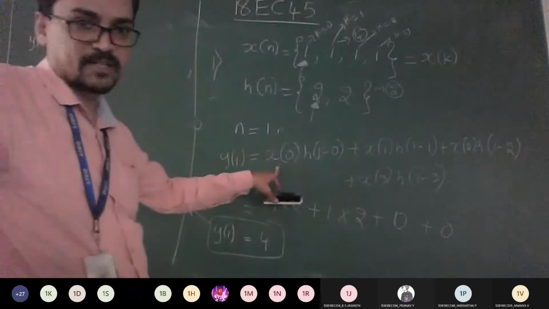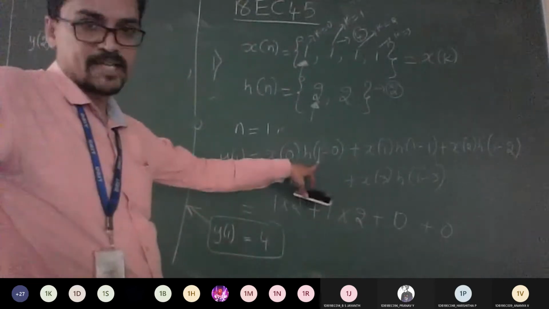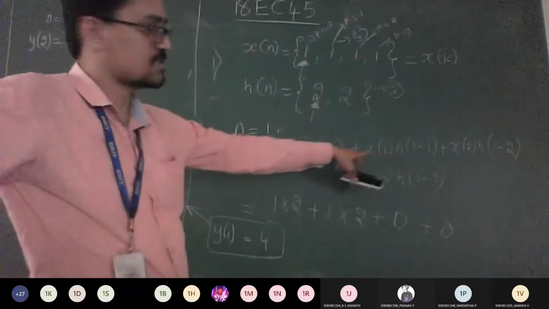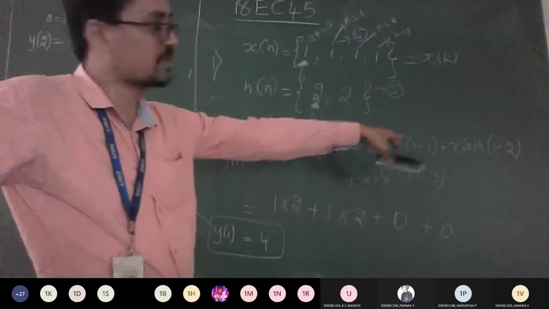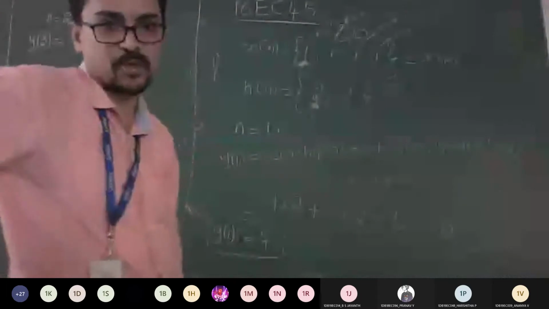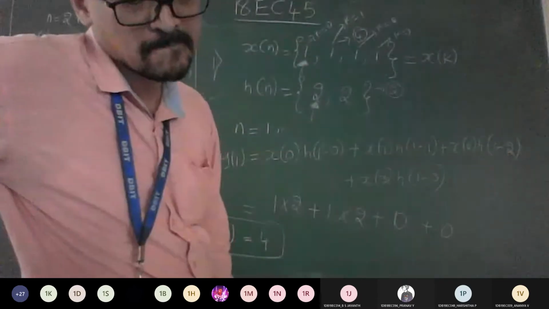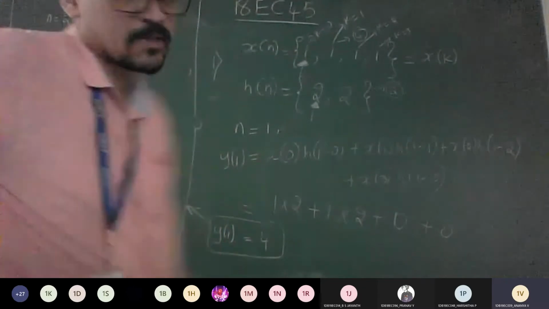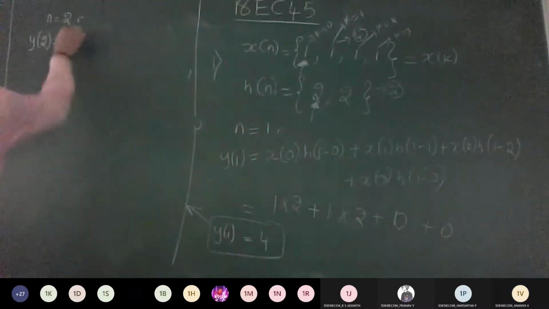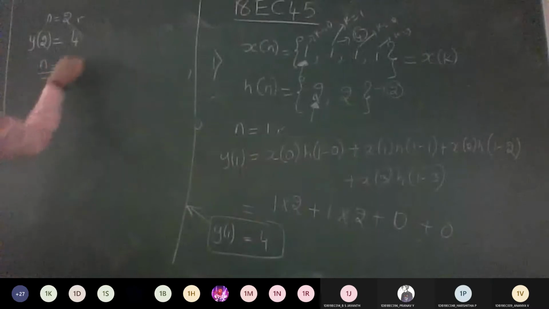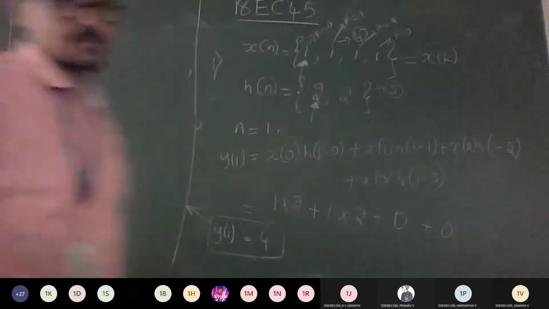So here you can substitute x of 0, n minus k, n is 2 now. So 2 minus 0, plus x of 1 into 2 minus 1, 2 minus 2, and so on. What's the answer? 4 only, sir. So we'll get 4 only. So any doubts, anyone, how we got that as 4? If you have, you can ask.